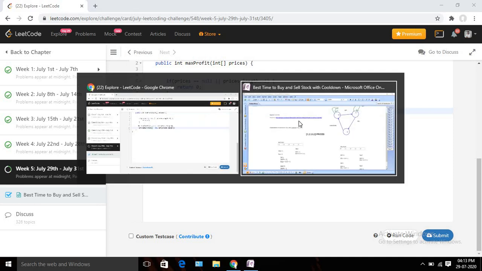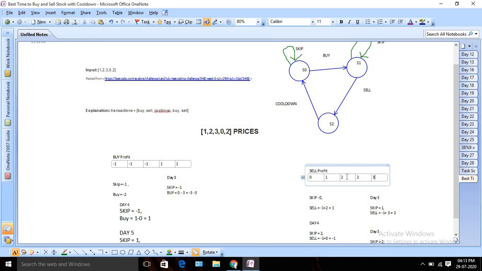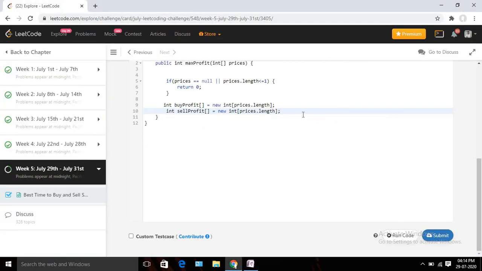Now since we have this i-2 logic, that is only applicable from day 3, else we will not have any historic data to get the i-2. So I am going to first calculate day 0 and day 1. After that we can run a for loop for the rest of the portion.